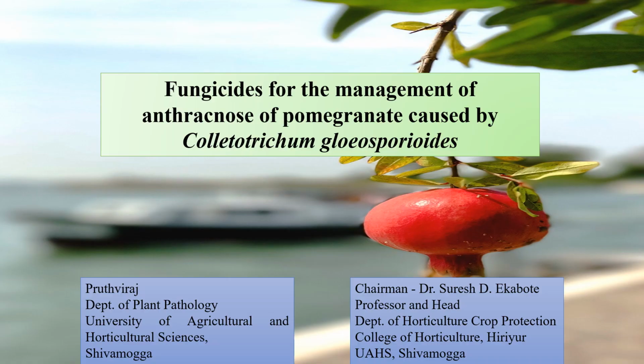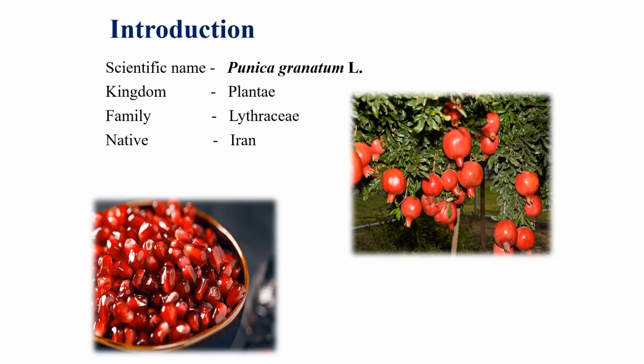And for my oral presentation, I have chosen the topic fungicide for the management of anthracnose of pomegranate caused by Colletotrichum gloeosporioides. Here, when it comes to the introduction, the scientific name of pomegranate is Punica granatum. It belongs to the kingdom Plantae and family Lythraceae, and the crop is native to Iran.